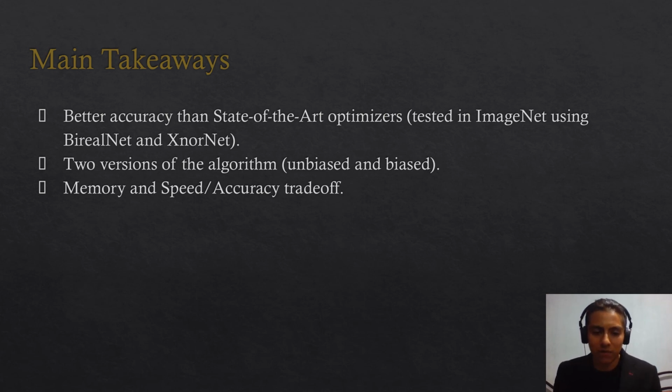Also, there is a trade-off between memory and speed usage and accuracy, as we are storing more parameters because we need to consider the second raw moment estimate of the gradients.